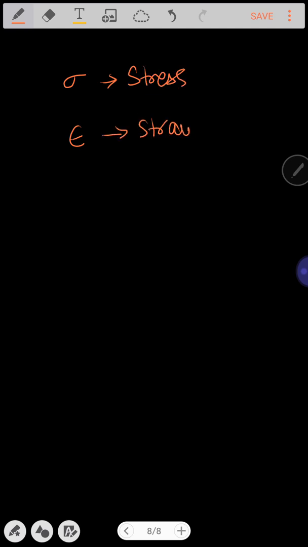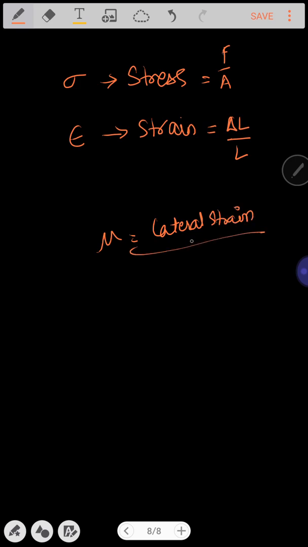Do not get confused between strain and stress. This is stress and this is strain. Stress is calculated by force upon area, and strain is calculated by change in length to its original length. Poisson's ratio is given by lateral strain divided by longitudinal strain.